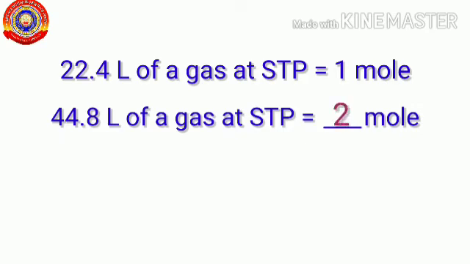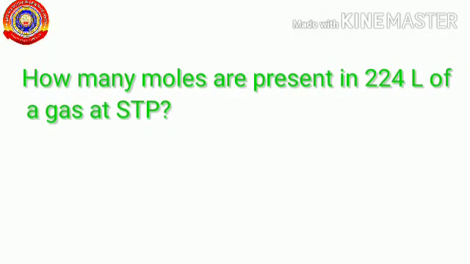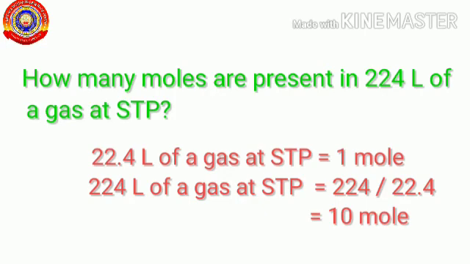Yes, 2 moles. How did you get this answer? By dividing the given volume by the molar volume. And can you tell me how many moles will be present in 224 liters of a gas at STP? It is 10 moles.